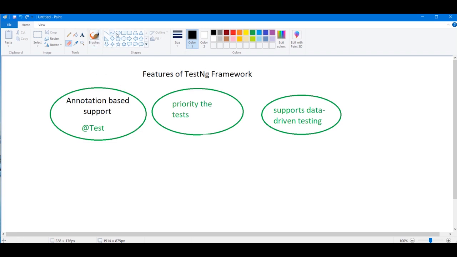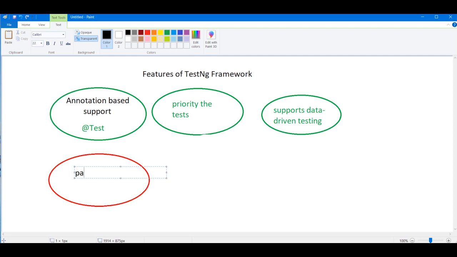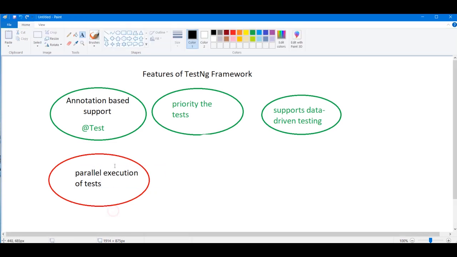Now what we need to do, guys, another thing that we need to perform is our fourth thing: it supports parallel execution. Guys, very important test case. I must say that it supports parallel execution. Very important concept. Parallel execution of tests means, guys, in a test suite there are multiple test cases.